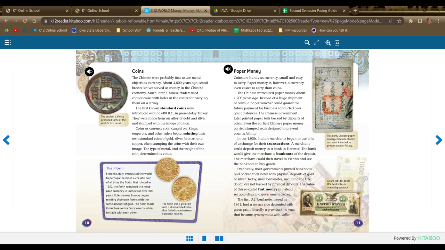Eventually, most governments printed banknotes and backed their notes with physical deposits of gold or silver. Today, most banknotes, including the US dollar, are not backed by physical deposits. The value of this so-called fiat money is instead set according to a government decree. The first US banknote, issued in 1861, had a reverse side decorated with green print, literally a greenback, a term that became synonymous with dollar.